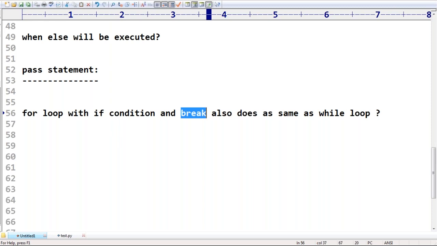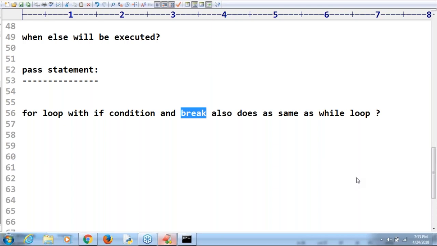Whether it is the for loop or the while loop, both are the same. Correct? Are you expecting the same? Okay, that's all. Next.